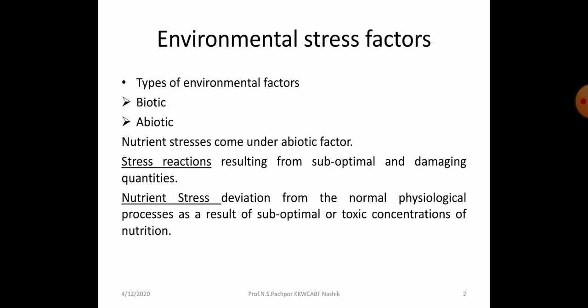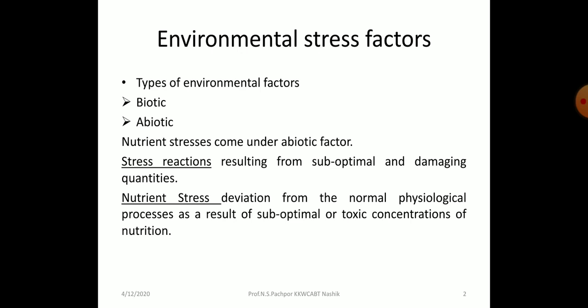So what is this stress reaction? It results from suboptimal and damaging quantities. When there is a stress, there is a reaction to this stress from the plant. Sometimes it is suboptimal and sometimes it is causing some damage to the plant. Then what about nutrient stress? It is a deviation from the normal physiological process as a result of suboptimal or toxic concentration of nutrients.